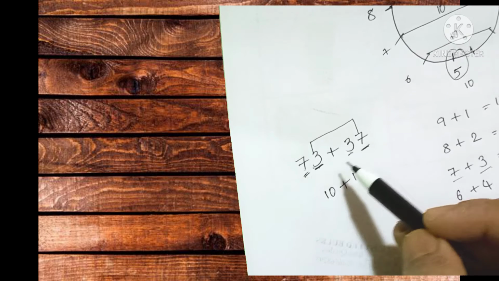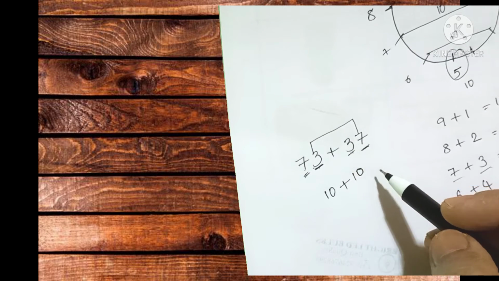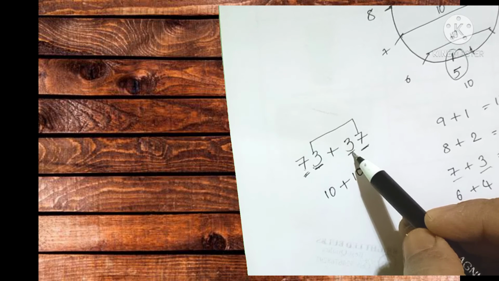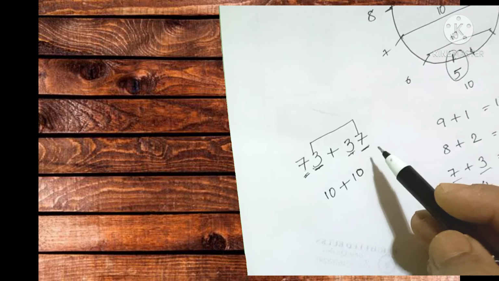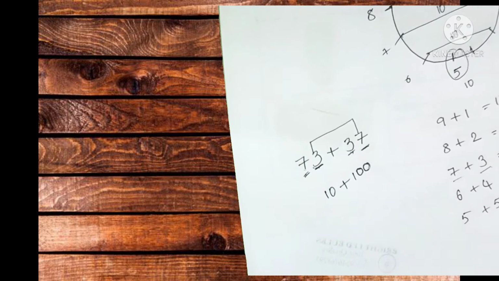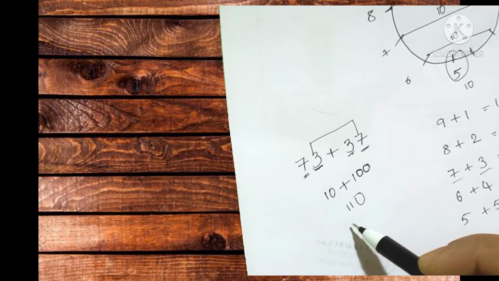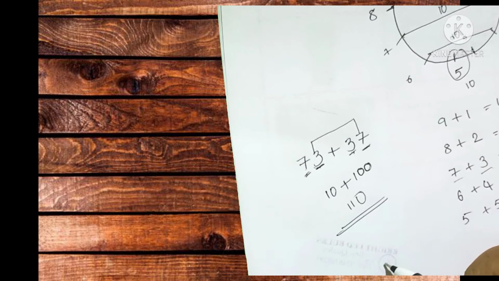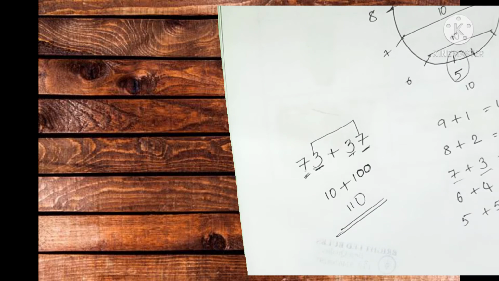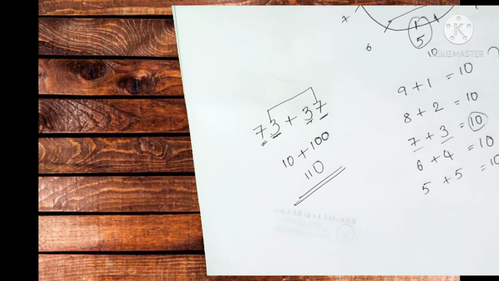But the position of this one is the tens position. Is it right or not? The position of these numbers is the tens position. That's why for the tens position we will keep 10, meaning 1 0. That's why you will keep a 1 0. Okay, that's why 100 plus 10, 110. That is the answer. Easy, a very simple way to calculate it. So definitely it is a very simple method.